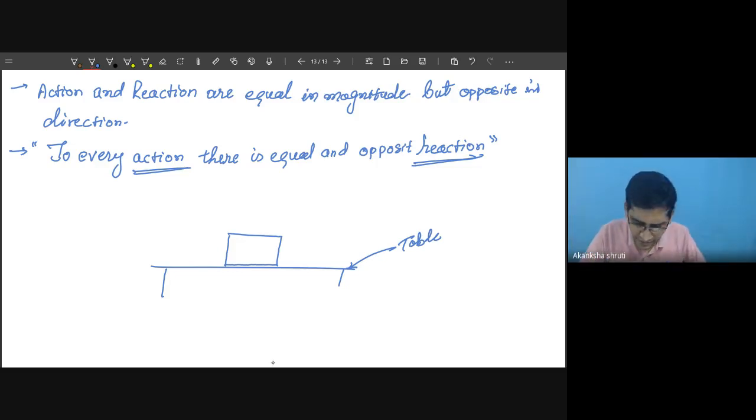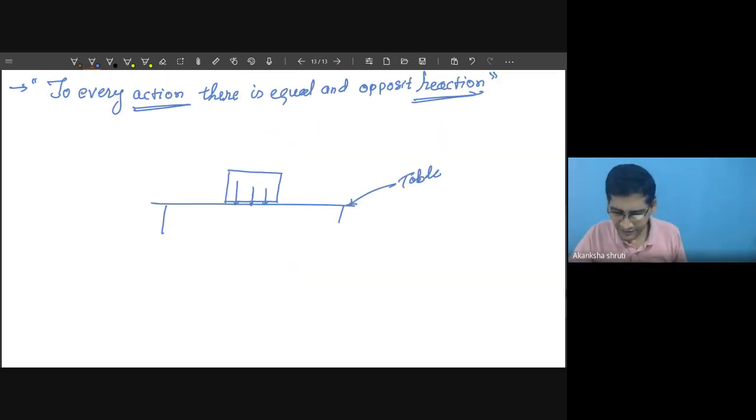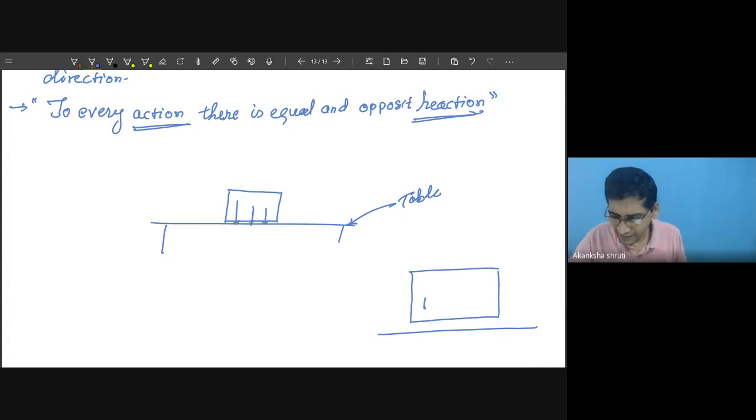Means this box is always applying some force over this table. Are you getting? So if I draw the magnified version, means there is always some gap. Means this mass will apply a force wherever there is area of contact.